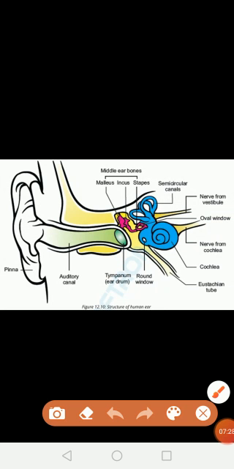So these are the three major parts of the ear: external ear, middle ear and inner ear. Okay, practice the diagram. The functions of its different parts are asked, and it's also important for long questions, and it comes in short questions too.